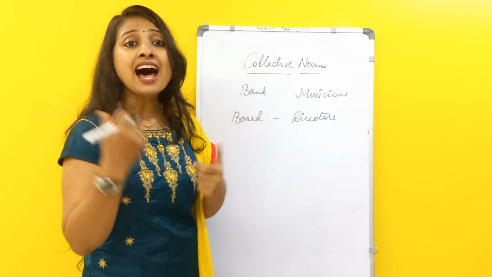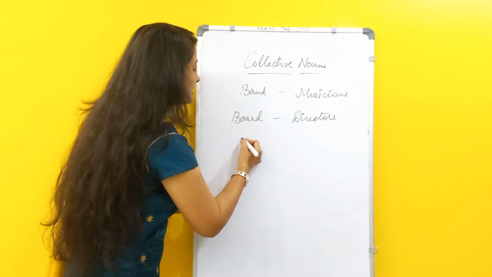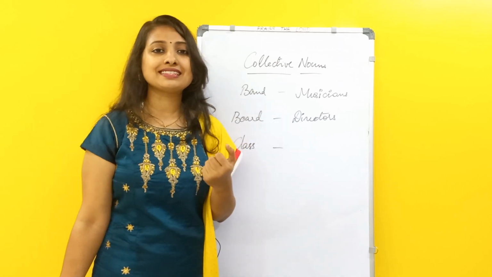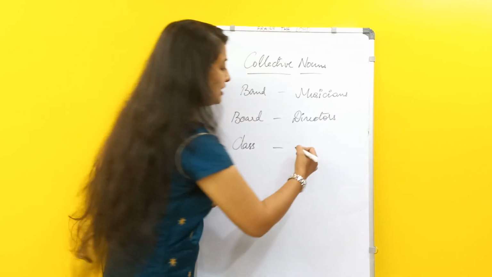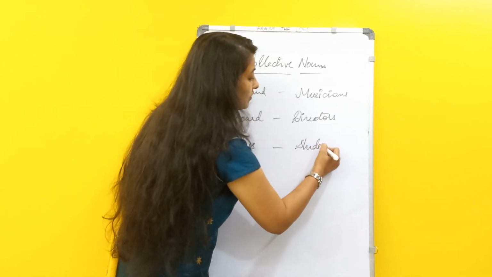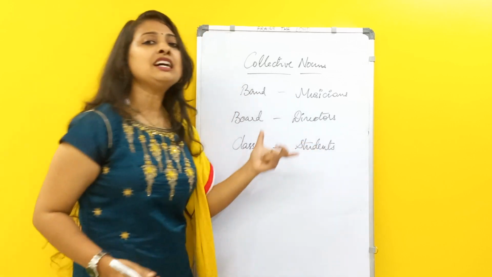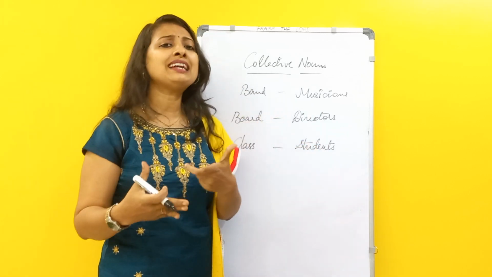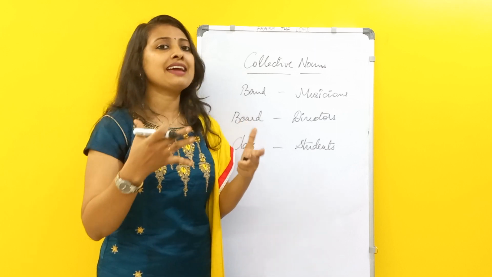Now, a class. When I say class, we'll say a class of students. These are the terms. There are so many collective nouns. I am just telling you a few as examples.